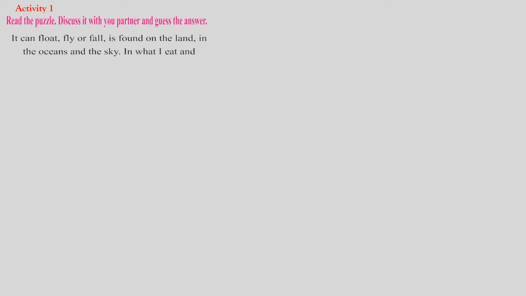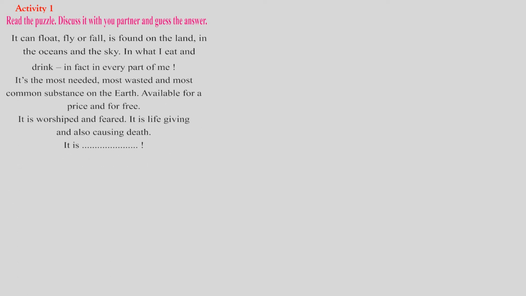It can float, fly or fall. Is found on the land, in the oceans and the sky. In what I eat and drink, in fact in every part of me. So what is the thing, children, that can float, that can even fly, or that can also fall from the sky? It is also found on the land in the form of water, in the oceans and the sky.